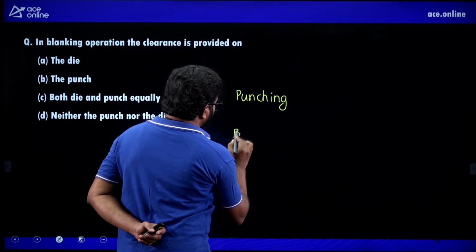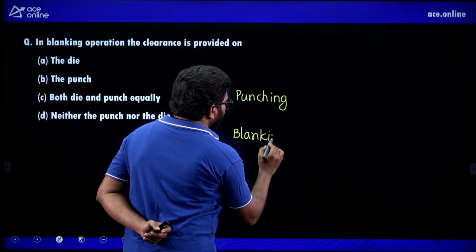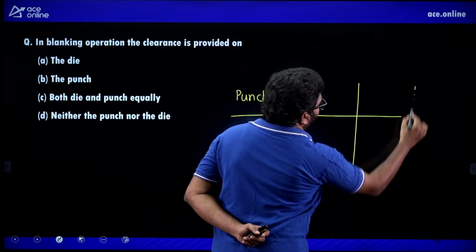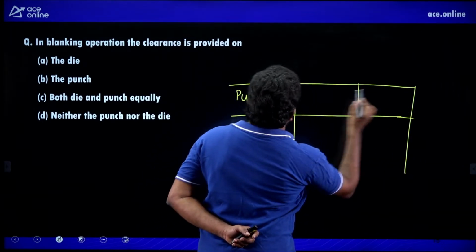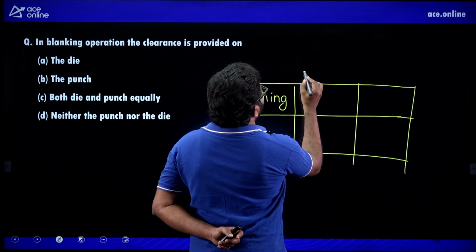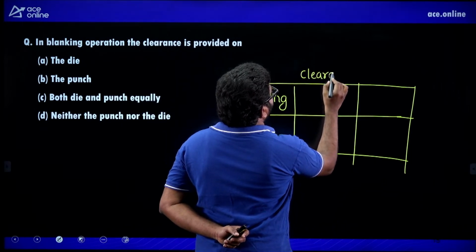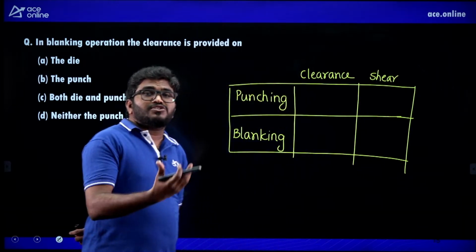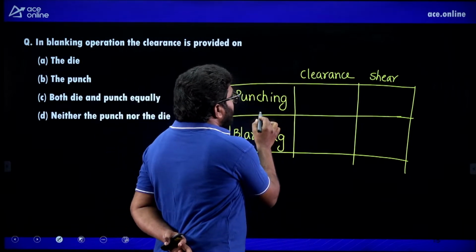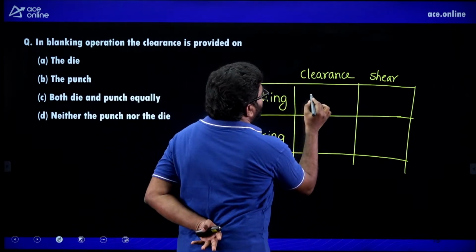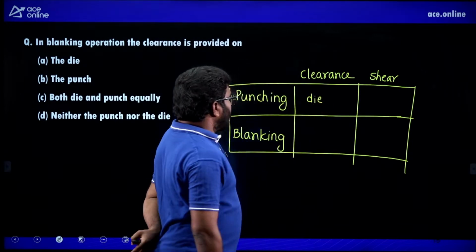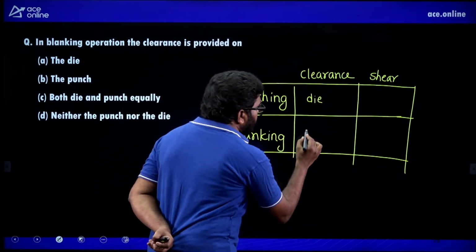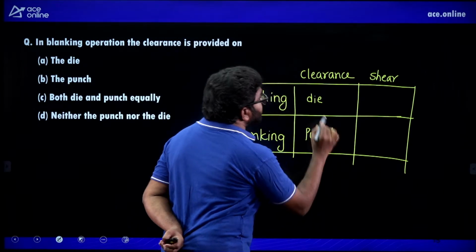Punching and blanking, if I consider, this is clearance, and this is shear, you remember. To reduce the maximum punch force, we are also providing shear. In case of punching, hole size is equal to punch size, so clearance is provided on die. In case of blanking, the blank size is equal to the die size, so clearance is provided on punch, but it is reverse in case of shear.